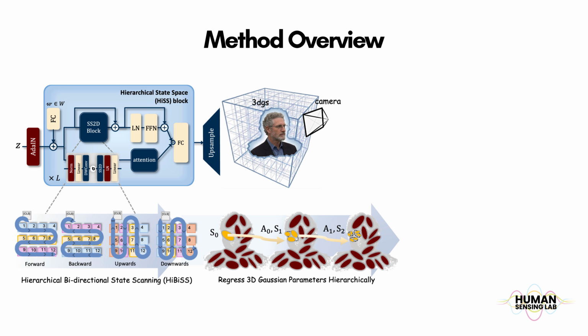Each HiS block implements the Hi-BiS scan. Intuitively, Hi-BiS acts like an axis-aware scanning. Yaw-related changes propagate horizontally, while pitch-related changes propagate vertically, and both are reconciled in the latent state. This design directly targets the dominant failure modes of inconsistency.